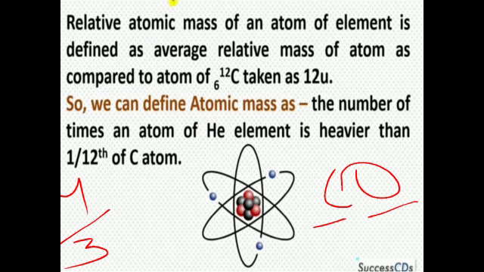However, it is more convenient to have these numbers as whole numbers or as near to whole numbers as possible. If we keep the atomic mass of carbon as 1.0 u and that of oxygen as 1.33 u, that will be difficult to measure.